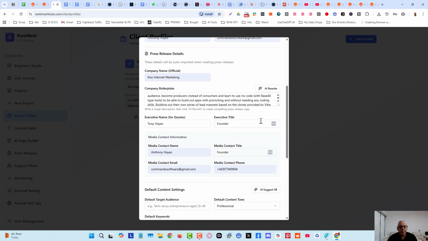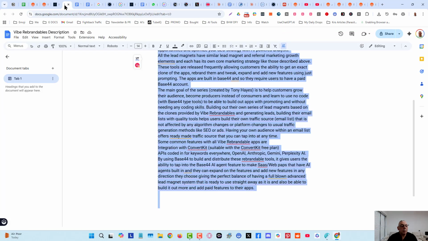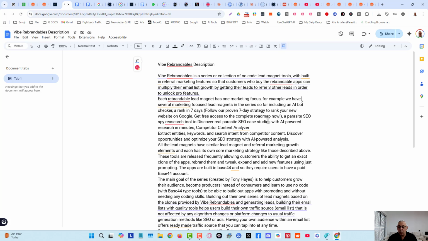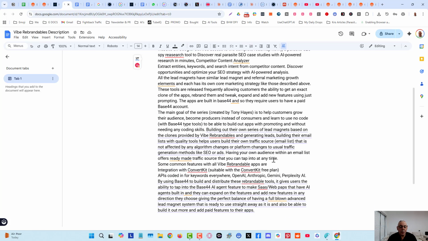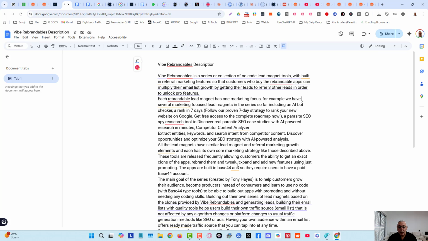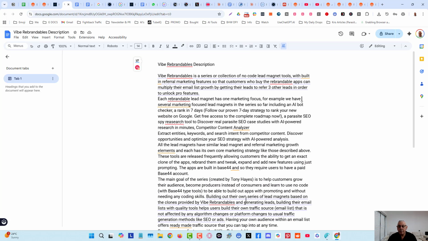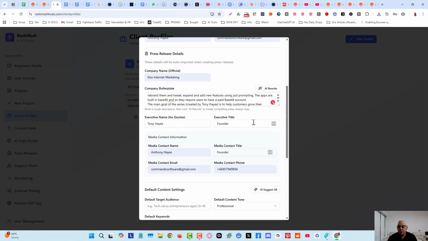Right, now for the company boilerplate, because I put all this information in, which by the way I just wrote into a Google Doc in my own words, random thoughts as they came to my head. It's got no real focus. It hasn't been written like an article. It's just me brain dumping what the rebrandables are, because I know that I'm going to get AI to rewrite it for me. So company boilerplate, get AI to rewrite from this.